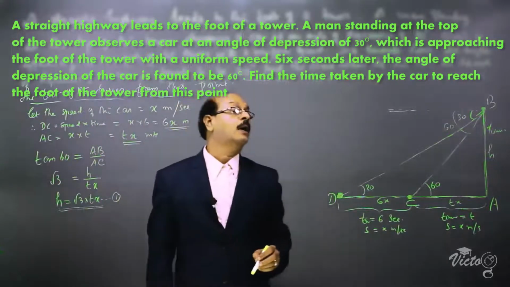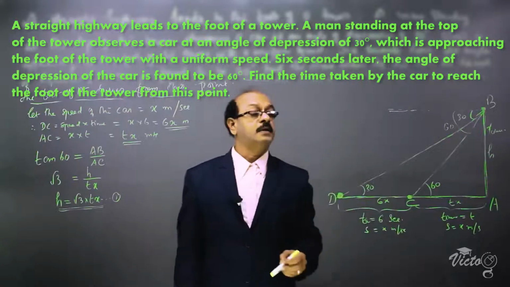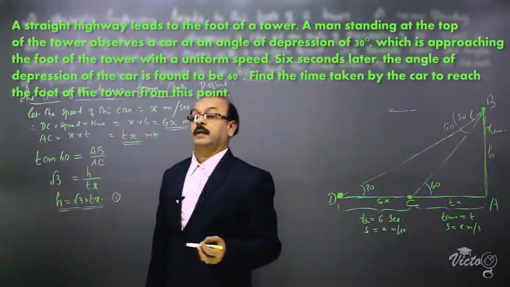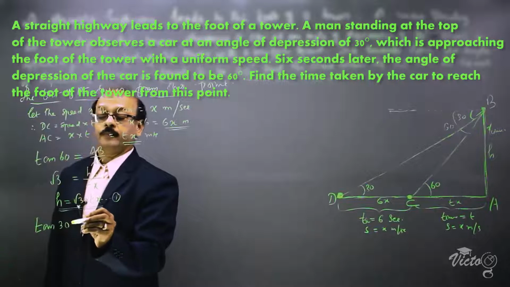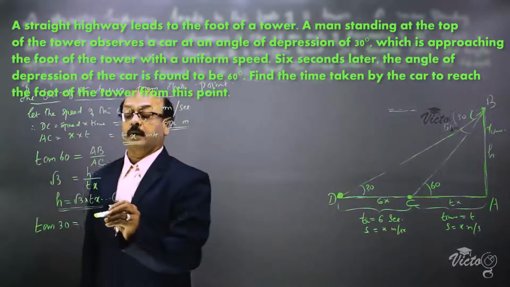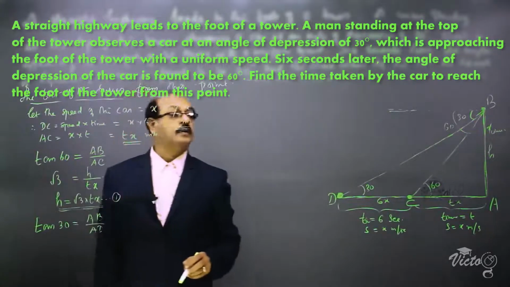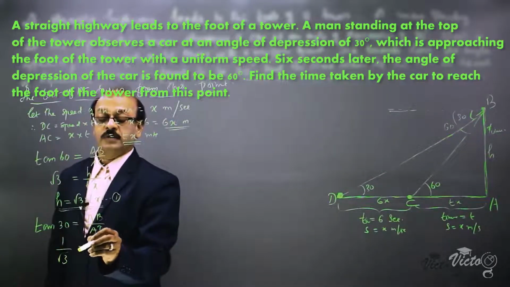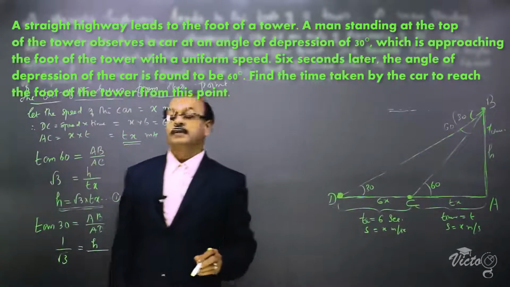Now again, h is the opposite side of 30 degrees and AD is the adjacent side. So we are again taking tan 30. Tan 30 is equal to opposite side AB by adjacent side AD. The value of tan 30 is 1 by root 3, which is equal to h divided by tx plus 6x.